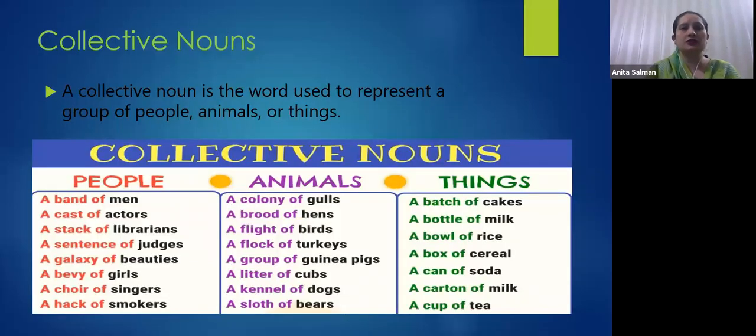Today we are going to start grammar. We were doing lesson number 2, Chinese New Year. I hope you have opened the books. Please take out your books. We were doing grammar. Take out your grammar portion. And the first question in the grammar portion is collective noun.